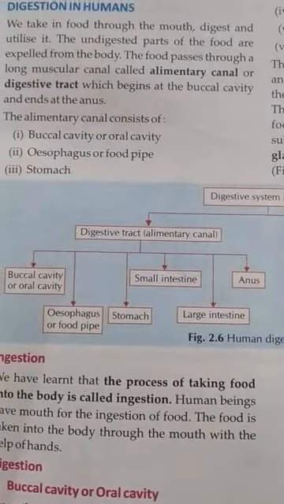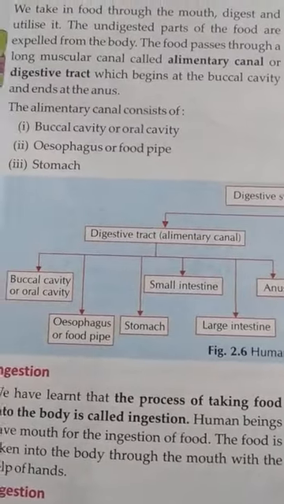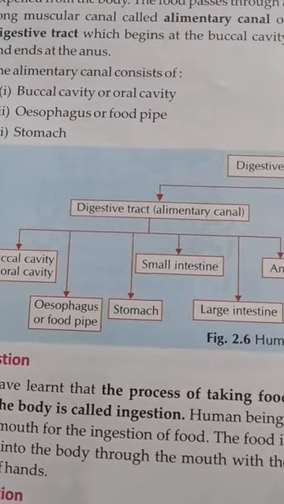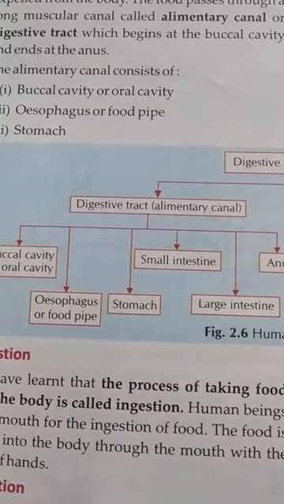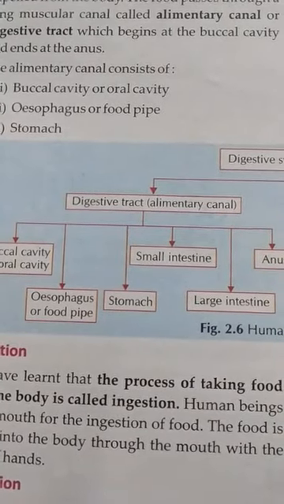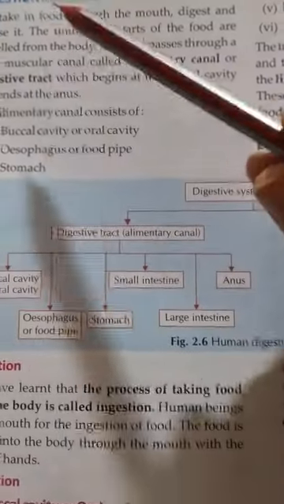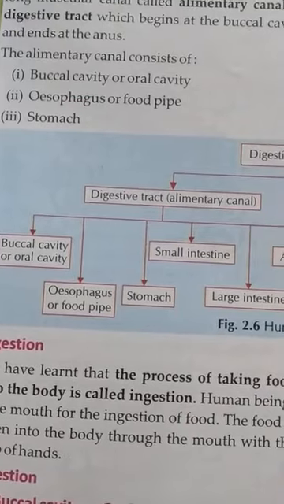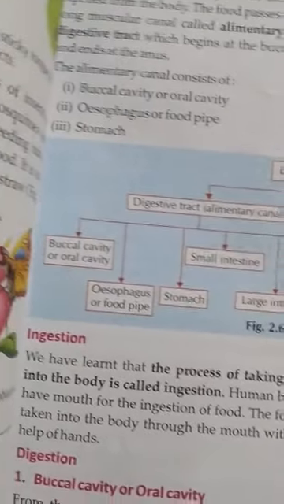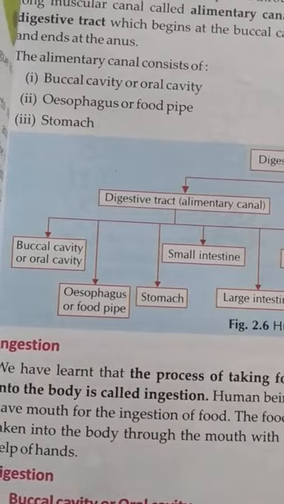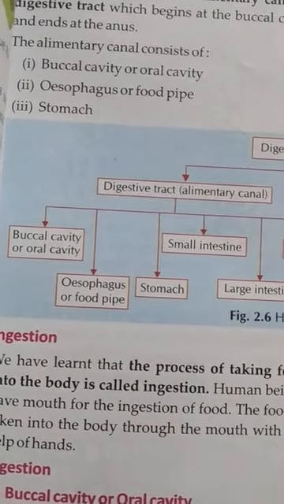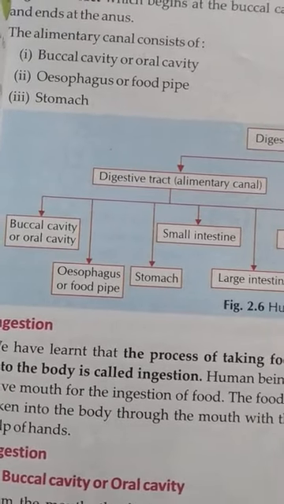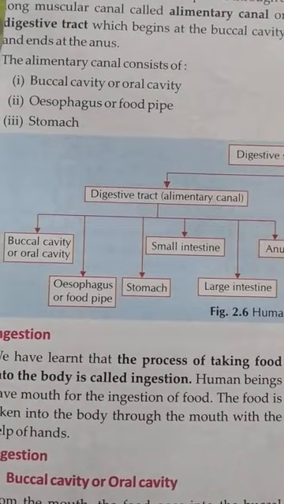The next part will be digestion in humans. In this chapter we will cover two types of nutrition. First is nutrition in human beings, second is nutrition in ruminants. First is digestion in human beings. As I told you, there are different processes of digestion that take place in human beings: ingestion, digestion, absorption, assimilation, and egestion. These are the 5 steps that take place in human nutrition.